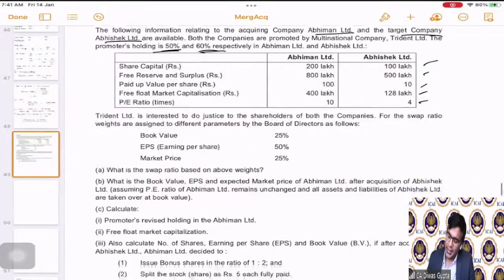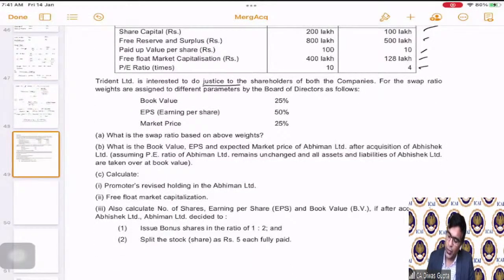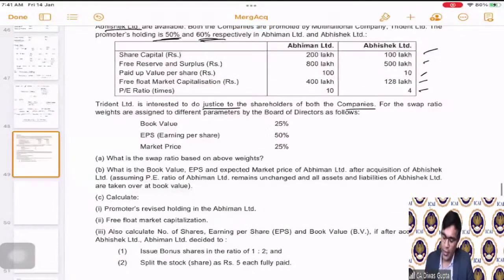Now it is saying that Trident Limited is interested to do justice to the shareholders of both the companies. For the swap ratio, the weights are assigned to the different parameters by the board of directors as follows. Now, in this also, they are saying that they will go through these three methods. One is the earnings per share, one is the book value per share, and last one is the market price per share. What is the swap ratio based on the above weights? They are asking us to calculate the swap ratio.